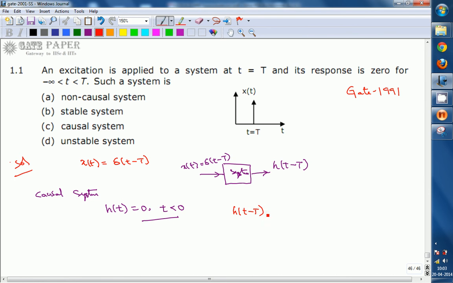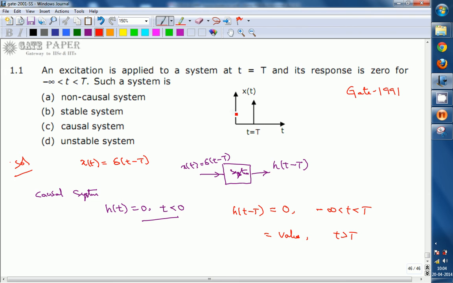minus capital T, and given that the response is 0 for t less than 0, that is, 0 from minus infinity to capital T, and having some value only after t greater than capital T, nothing but the output is obtained only after applying the input signal.